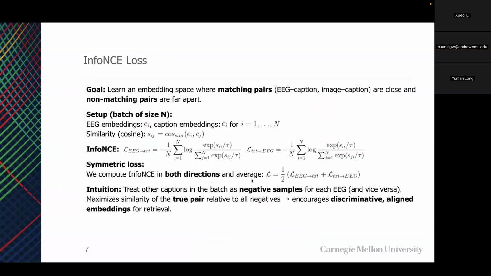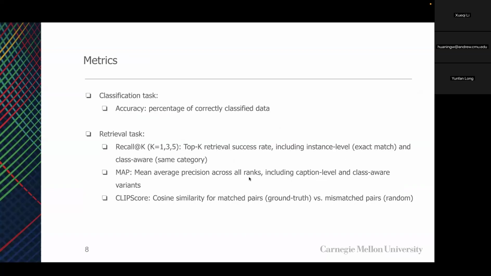For the retrieval task, we use the symmetric InfoNCE loss. Its objective is to push matching EEG-caption pairs closer in the embedding space while simultaneously pushing away all non-matching pairs in the batch. We calculate a loss in both directions, EEG to text and text to EEG, and average them. This ensures robust and discriminative embedding alignment.